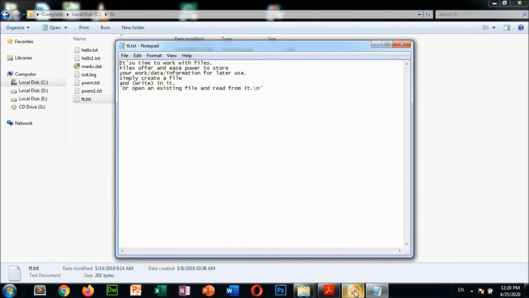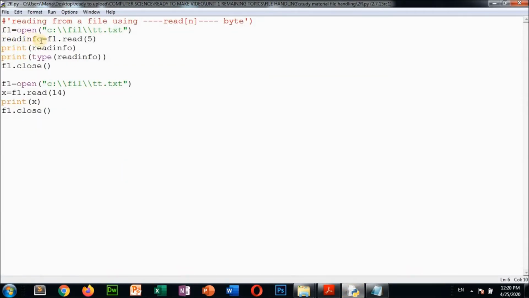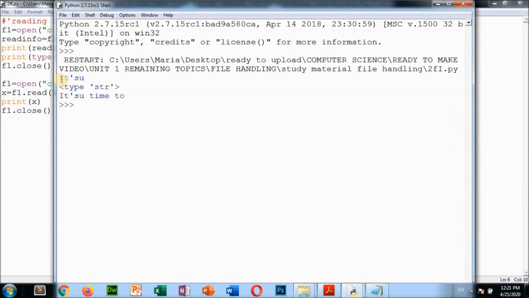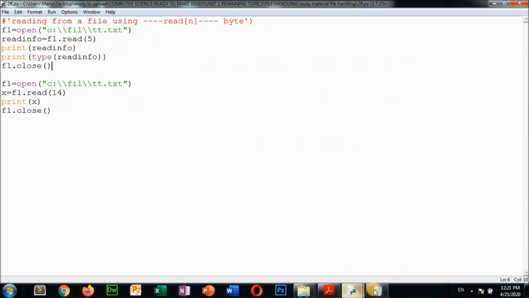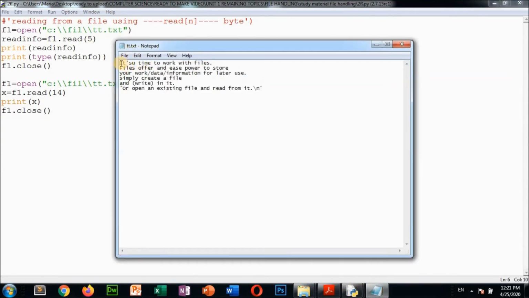Now what we are going to do in the program: one variable read info we are taking, f1.read(5). Now print read info. What will it display? Now see, I'm going to run this program. So it is coming: 1 2 3 4 5, that means 5 bytes, 5 characters are coming here. What was there in the text? See, this is the text, 1 2 3 4 5, 5 characters were there in the tt.txt file.